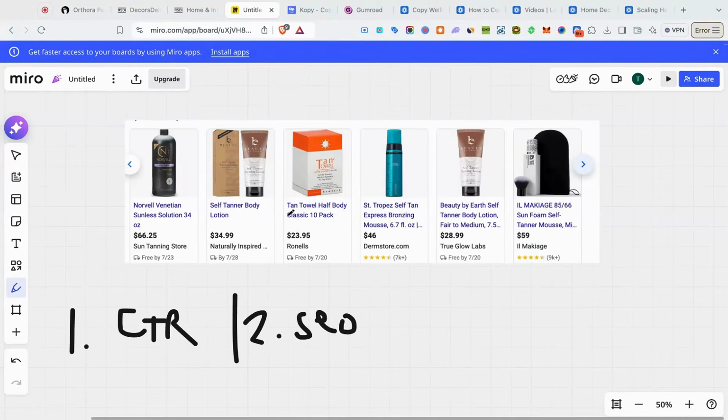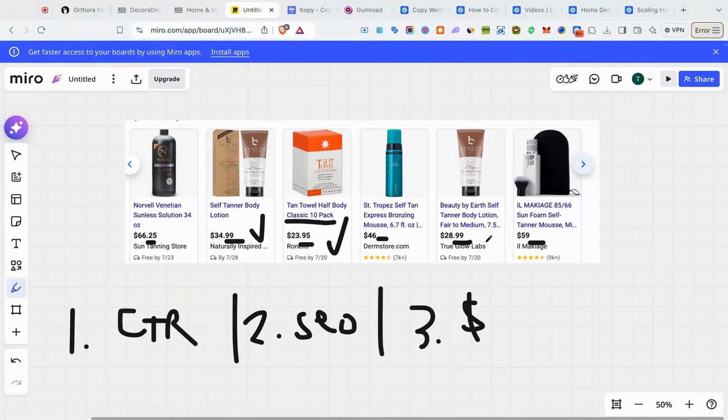The SEO optimized title is the title that you see in blue here. We want to stuff our SEO optimized title with as many relevant keywords to our product as possible. And the third thing we want to focus on is our price. I see a lot of guys ending in dot 25 or dot zero. You really want to end in dot 99 or dot 95. These are the ways that you want to end your pricing. You don't want to end your pricing in dot zero or dot 25.